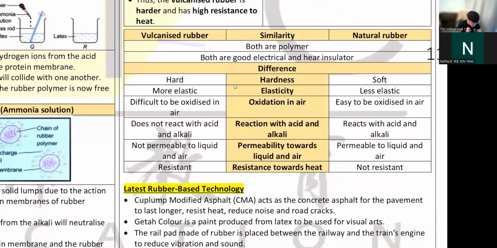Vulcanized rubber is better than natural rubber in everything because they're hard, they're elastic, they are difficult to oxidize, does not react with acid and alkali, not permeable to liquid and air, and very resistant to heat. So your vulcanized rubber is much better than natural rubber. So where do we use this? We can use this in your car tire or your shoe sole. You know your shoe underneath there's a sole, right? The thing is made from vulcanized rubber, because they are much better in quality.